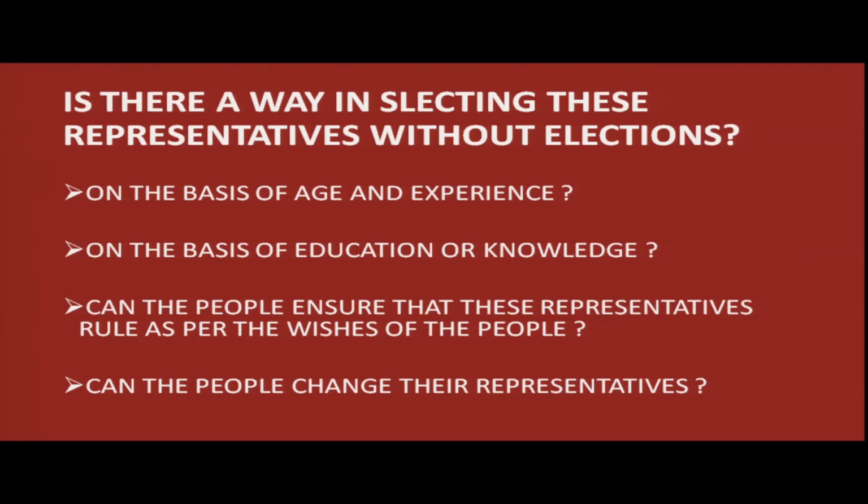Can the people ensure that these representatives will rule as per the wishes of the people? What will happen if the people are unhappy with the rule? Can they change their representatives? So, these are a few questions that come to our mind when we are talking about selecting representatives.